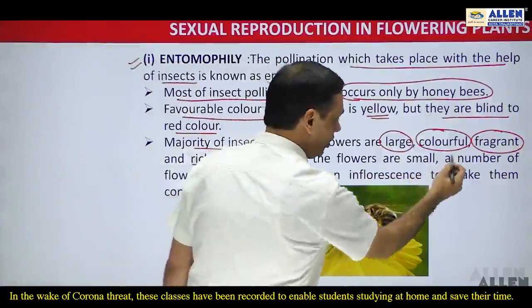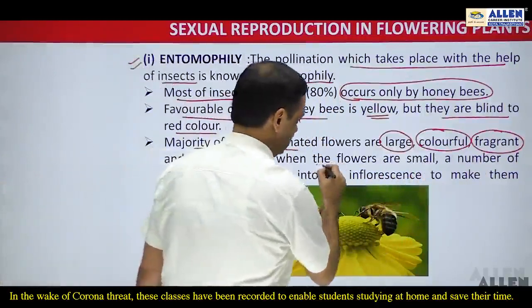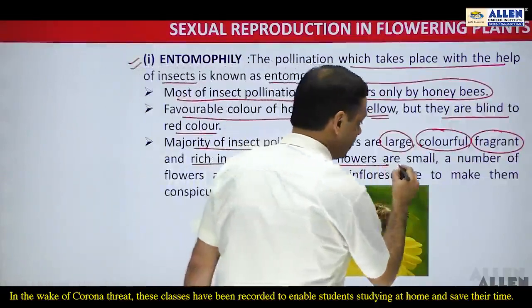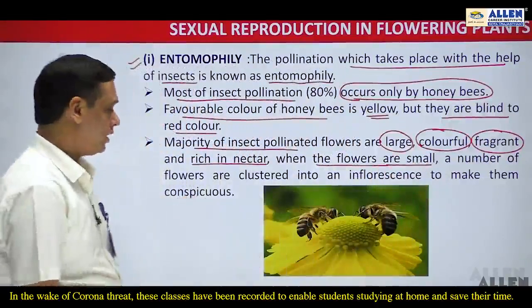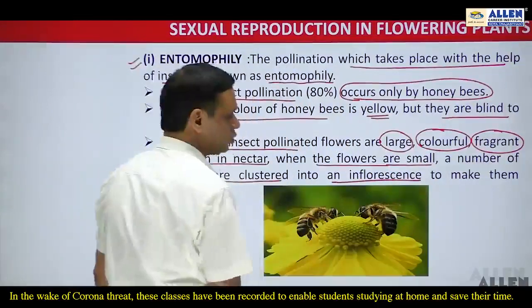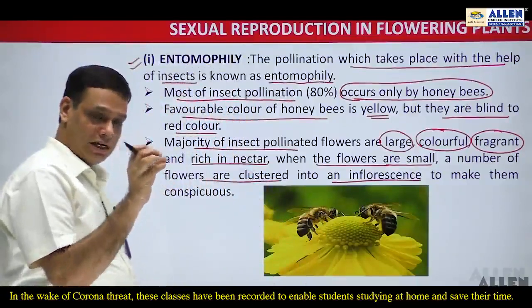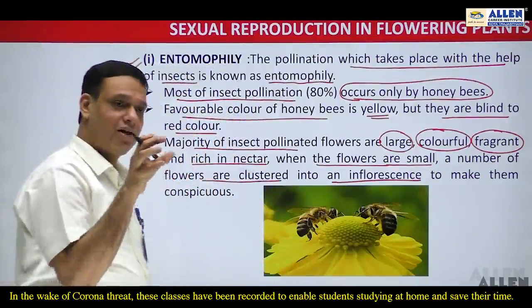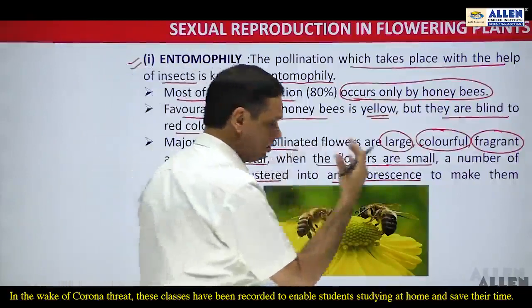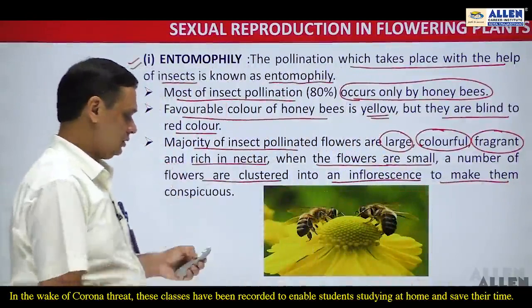When the flowers are small, then a number of flowers are clustered into the inflorescence. Although the flowers are large, if they are small in size, then the number of flowers are aggregated or clustered together to form inflorescence so as to make them conspicuous, so that the honeybees or any insect clearly sight the conspicuous inflorescence, clearly visible.